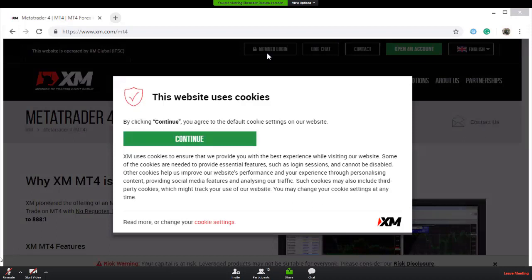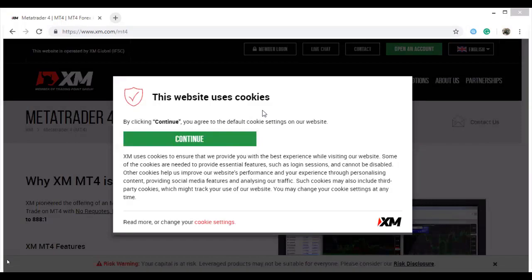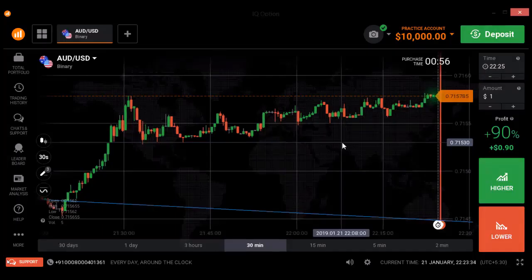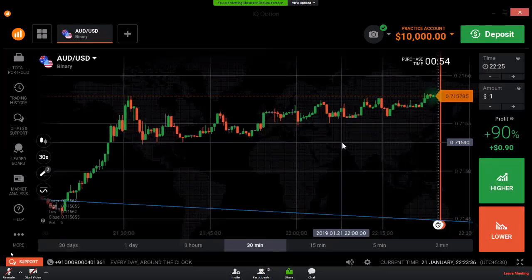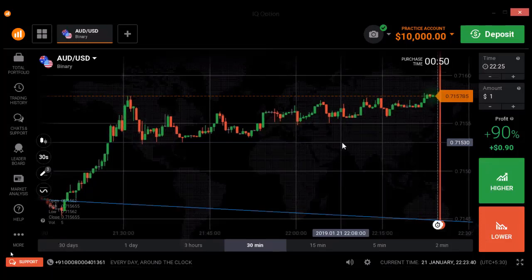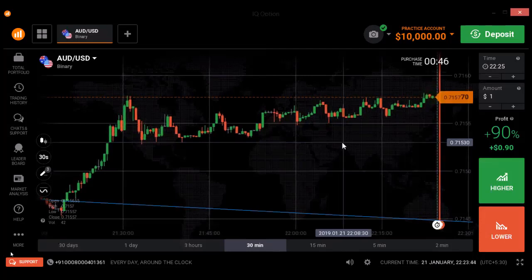I will recommend this broker if you want to trade on Forex. And IQ option is also very good. They will give you your withdrawals on time, every time. Till now I didn't get any problem from them. I will recommend IQ option.